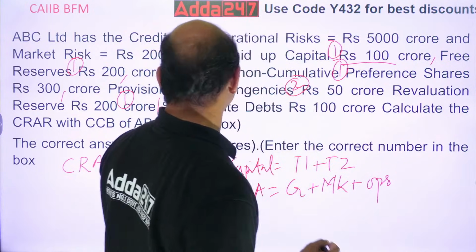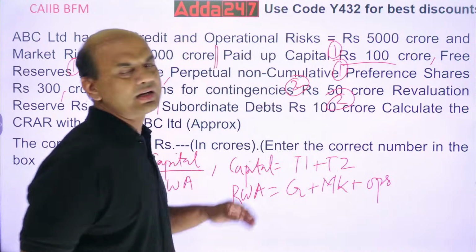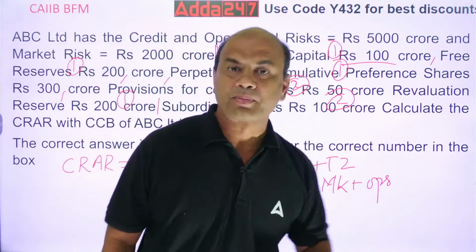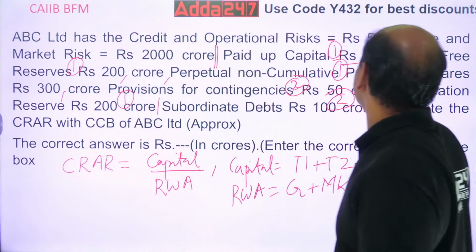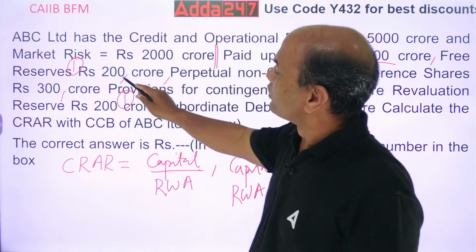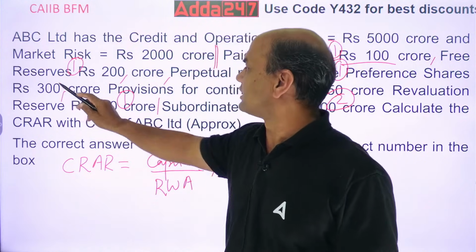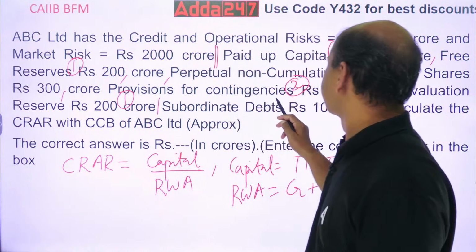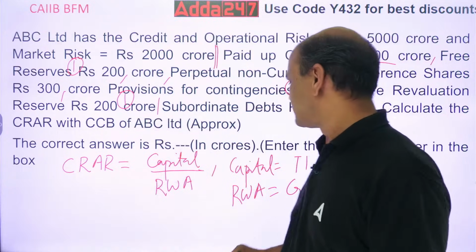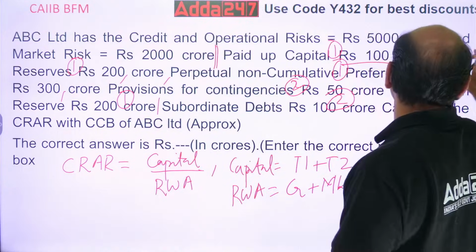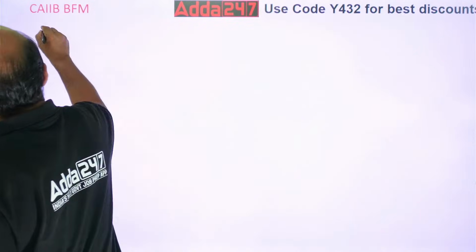And last one is subordinate debt. This is the part of tier 2. Subordinate debt, tier 2. So this is full. So now do it fast. Do the calculations for tier 1. 100, 200, 300. Then what? 300, 600. Then 600 plus this, 45%. See, I'll write it over here, on the next page. Tier 1.